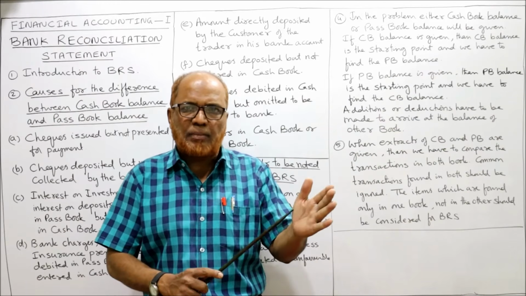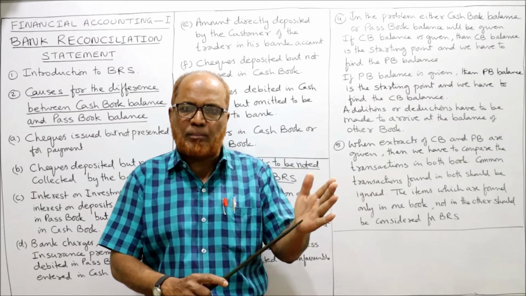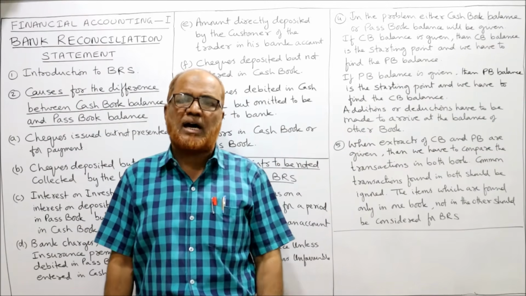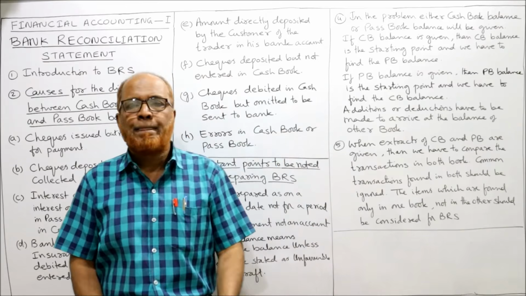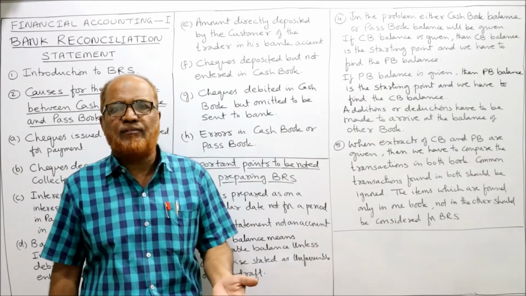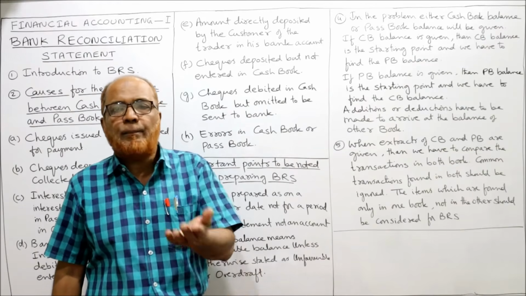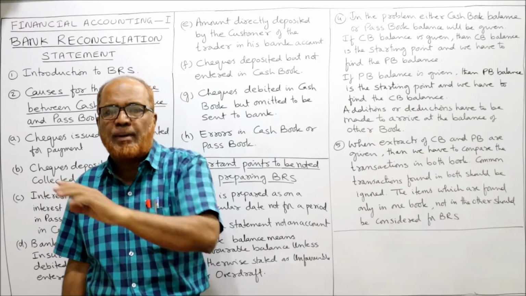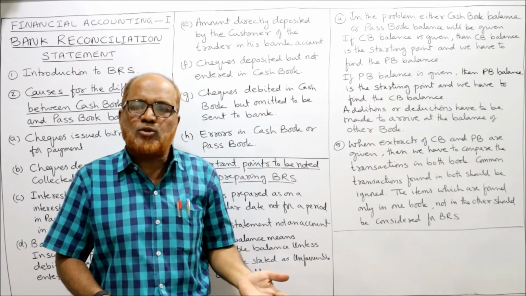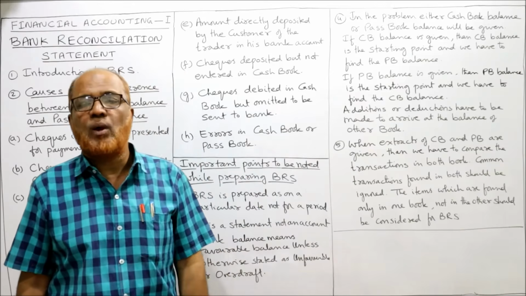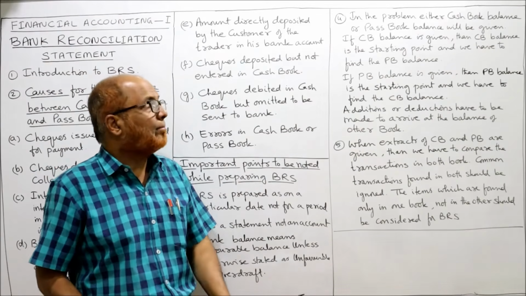My bank is so and so, my bank account number is so and so, you deposit the amount in my bank account. The customers have directly deposited the money in my bank account. I don't have the information. What will happen? The passbook balance will increase because customers have directly deposited the money in the bank without my information. My cash book is showing less balance. That may be one of the reasons why there is a difference between cash book and bank.